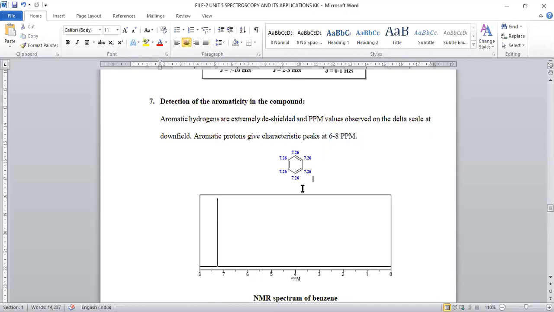So benzene and its related analogues will give signals in the range of 6 to 8 ppm. If the signal is between 6 and 8, you can identify the given compound as aromatic. If the signal is not there, you can say it is a non-aromatic compound, right?